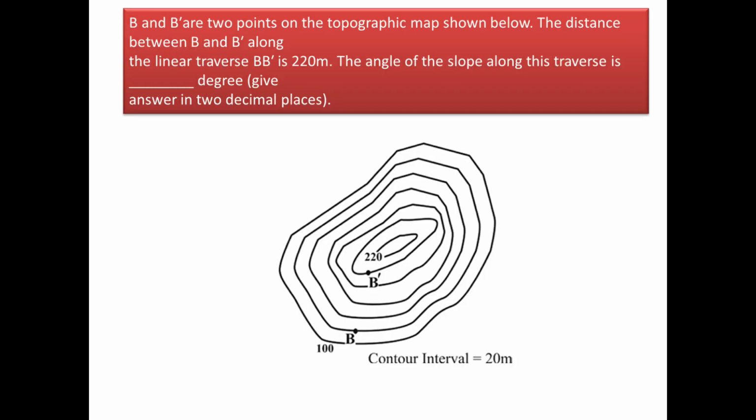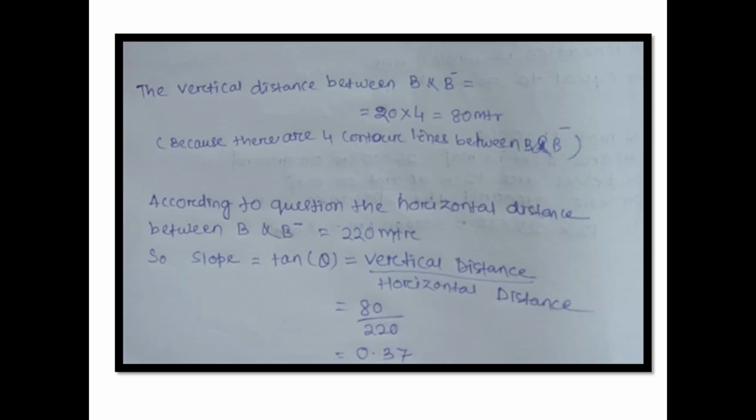Next question, B and B dash are 2 points on the topographic map shown below. The distance between B and B dash along the line traverse BB dash is 220 meters. The angle of slope along this traverse is dash degree. Now see, in the question it is also given that the contour interval is 20 meters. Now when you move from B to B dash, we have 4 contour intervals. Vertical distance between B and B dash is 20 into 4, that is 80 meters. Now according to the question, the horizontal distance between B and B dash is 220 meters. So slope, that is tan theta, equal to vertical distance by horizontal distance, that is 80 divided by 220, which gives rise to 0.37.